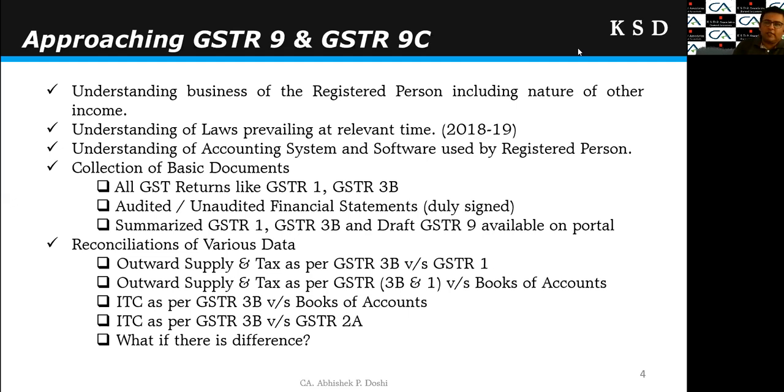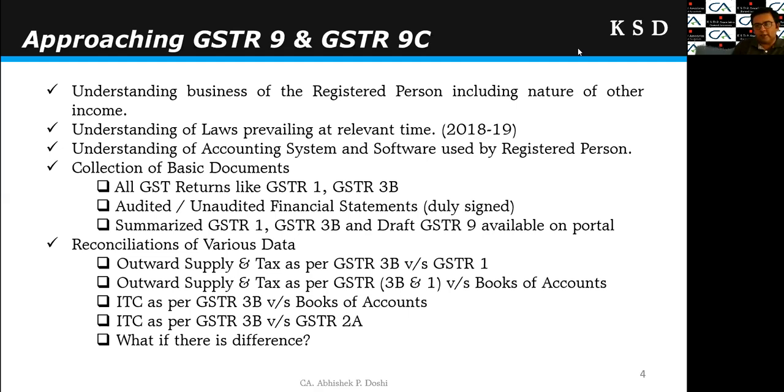Then we have to do the reconciliation of various data. Which kinds of data are these? First of all, outward supply and tax as per GSTR3B and as per GSTR1. So we all know that at present we are filing two returns, GSTR3B and GSTR1, but those two returns are not interlinked. So it may happen that there is a variation in both these returns, right? GSTR1 is only for outward supply, while GSTR3B is for outward supply as well as ITC. So first of all, we need to match outward supply and tax as per GSTR3B and GSTR1.